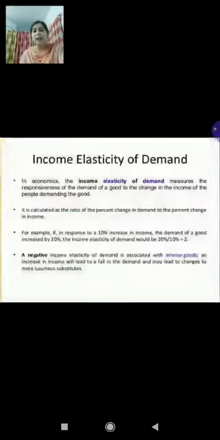Now, coming to the income elasticity in detail, we need to talk about the degrees, the meaning and the formula. So, we'll be talking about three things, that is meaning, degree and formula. So, the meaning is clear, the formula is clear. Now, let's talk about the degree.